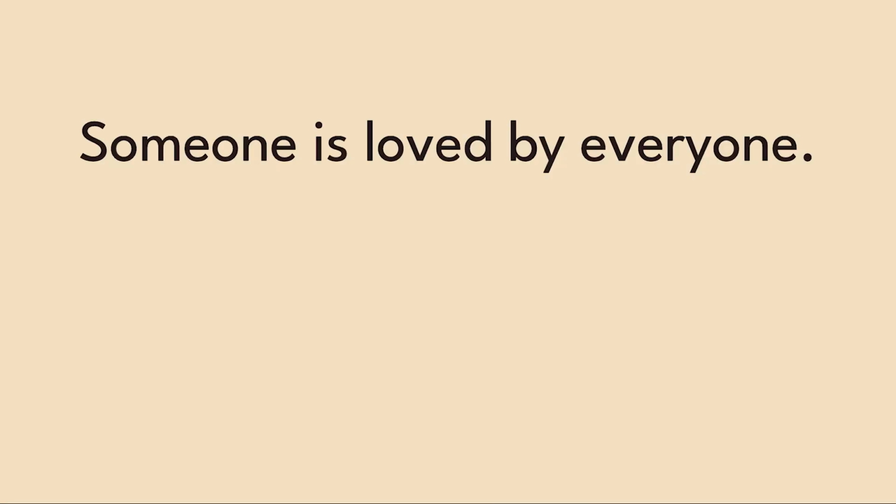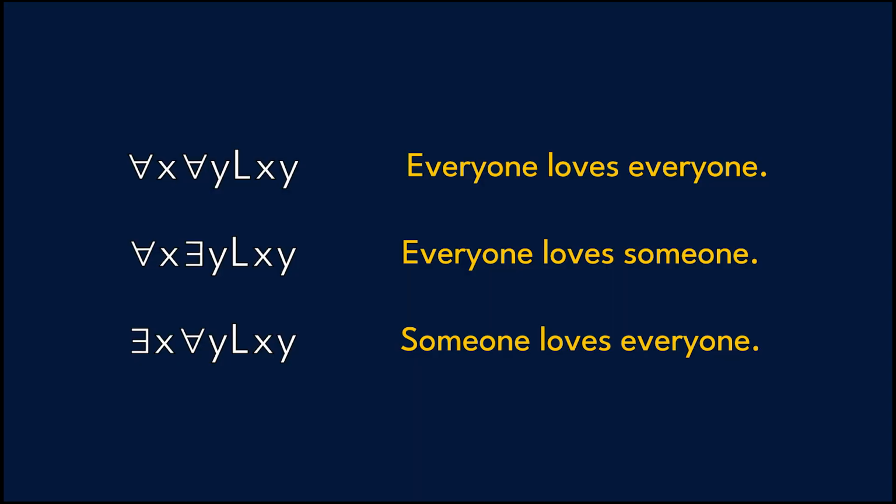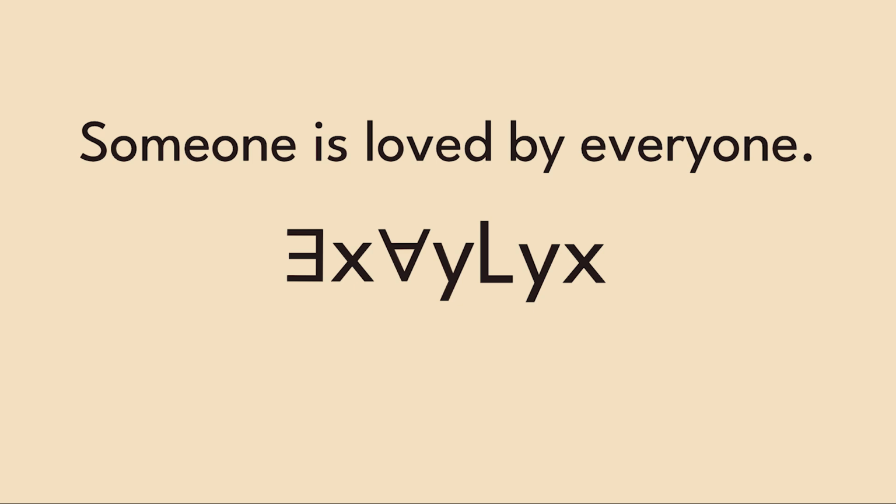Okay, last one. Someone is loved by everyone. Think Keanu Reeves. Up to now, the x has always come first in both the quantifiers and the two-place predicate. But here, we need to cross things up. We put x first in the quantifiers, but look, second in the predicate.